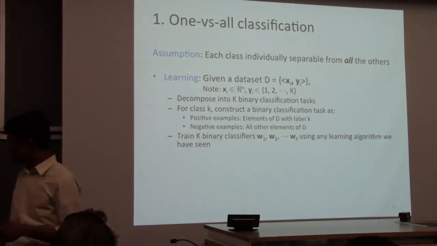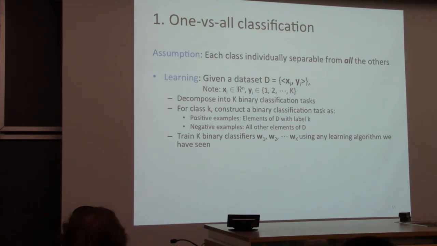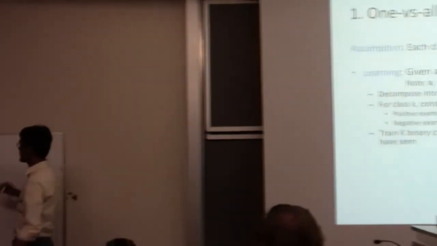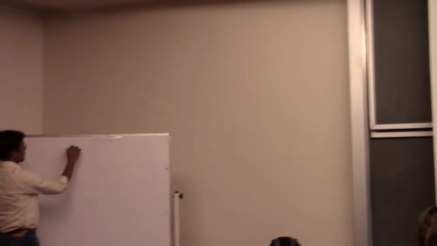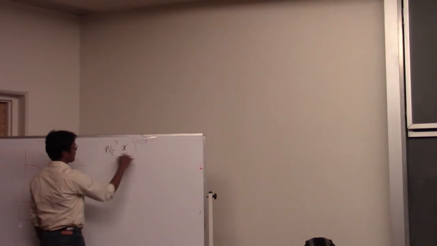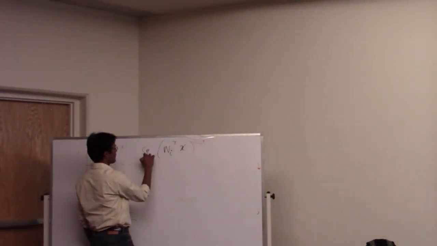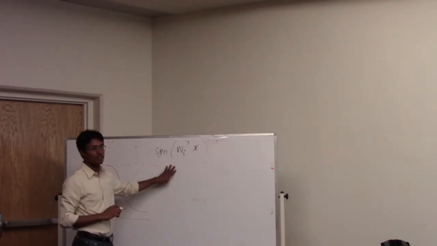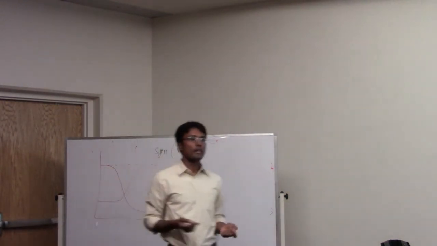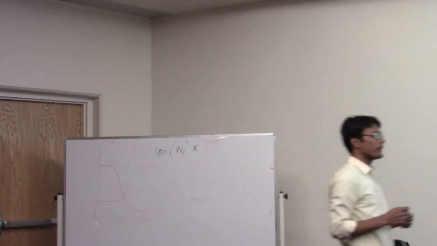And in all cases, labeling is done as W transpose X, and you take the sign, because it's a binary classifier. Okay? So you have Wi transpose x, you get an input, and you take the sign, in all cases. So it's possible that you might get multiple classifiers that lay claim to an example. What would you do?